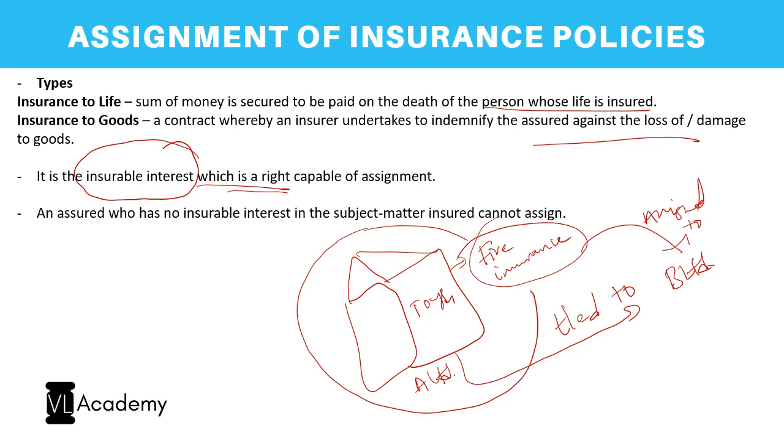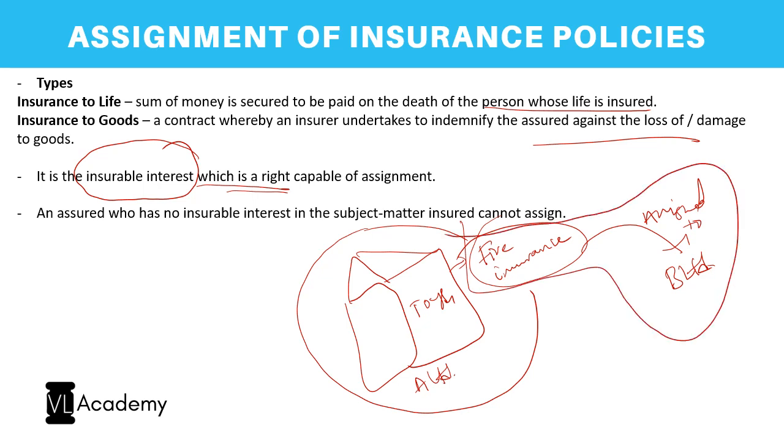Now, second example: this A Limited still has this toy shop in its own name, and there was no transfer of the toy shop. However, the insurance policy per se has been assigned to B Limited. Now, as and when a fire has taken place at A Limited's premises, the toys have been damaged. Who should actually go and apply for the insurance claim? In fact, A should apply. But now that the insurance policy has been transferred in the name of B, B will go and apply.